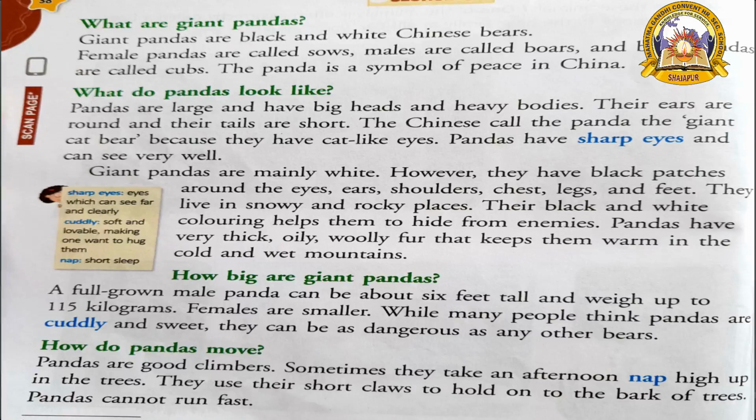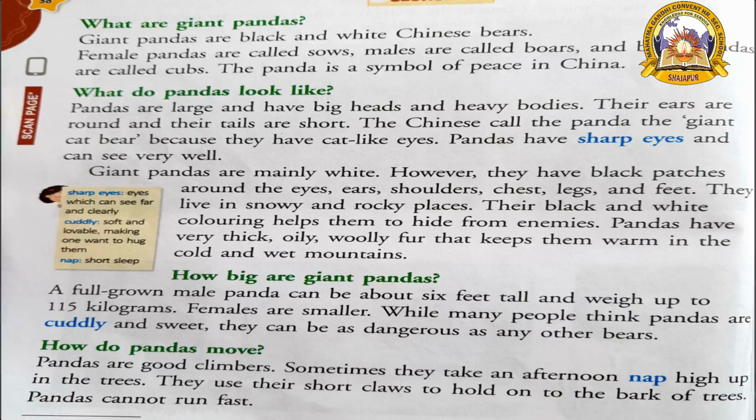Giant pandas are mainly white. However, they have black patches around their eyes, ears, shoulders, chest, legs and feet. They live in snowy and rocky places. Their black and white coloring helps them to hide from enemies. Pandas have very thick, oily, woolly fur that keeps them warm in the cold and wet mountains.